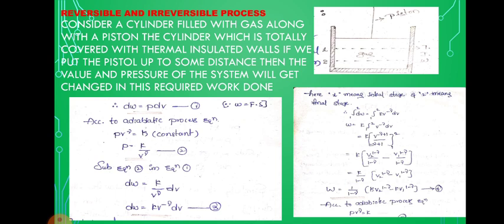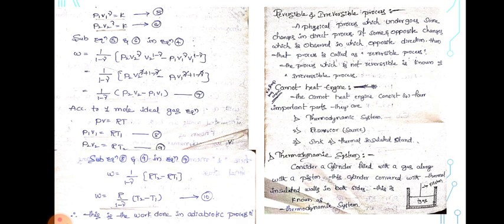Therefore W = K / (1-γ) times (V2^(1-γ) − V1^(1-γ)), that is W = 1 / (1-γ) times (K V2^(1-γ) − K V1^(1-γ)). This is equation number 4. According to the adiabatic equation, P1 V1^γ = constant, equation number 5, and P2 V2^γ = constant. This is equation number 6.